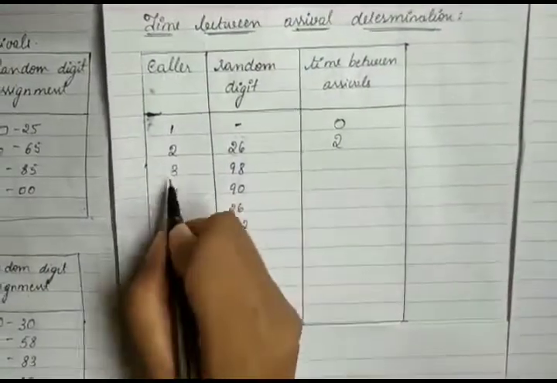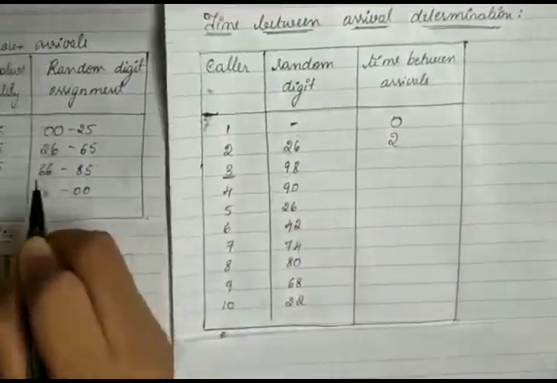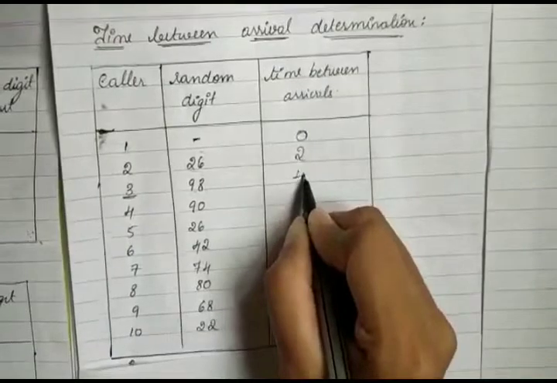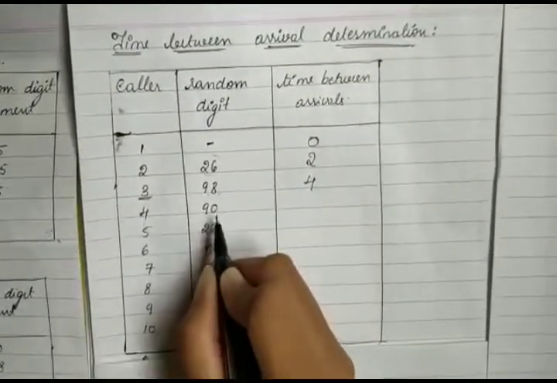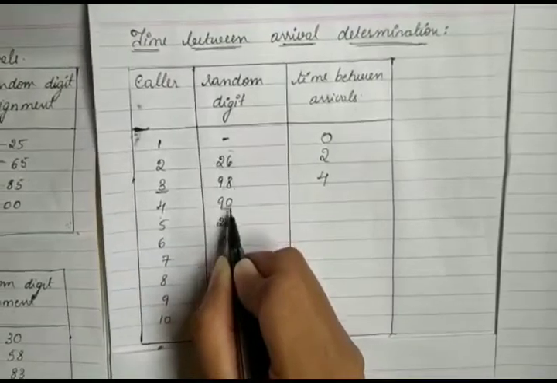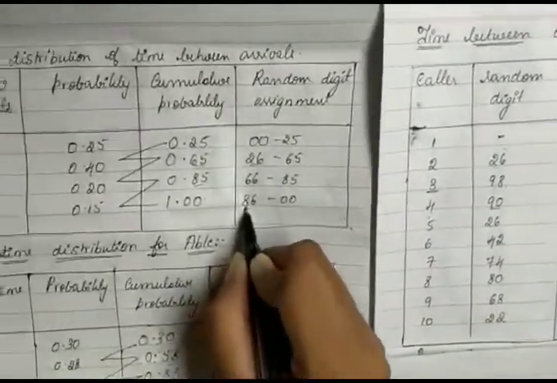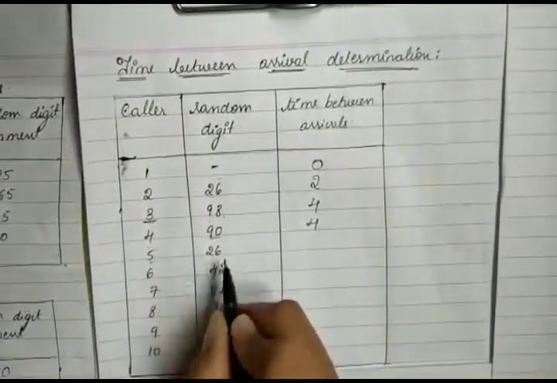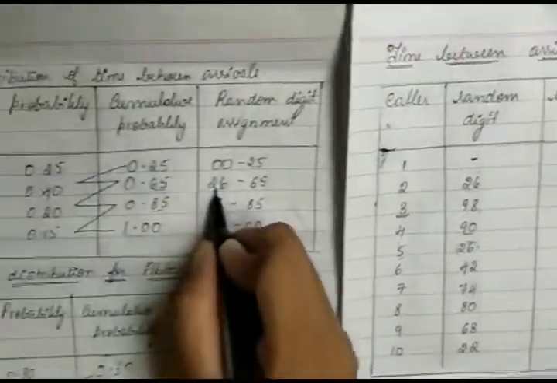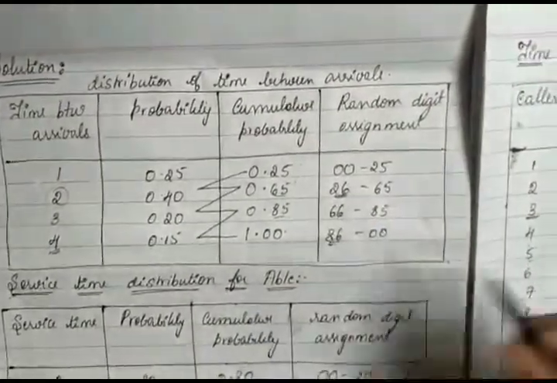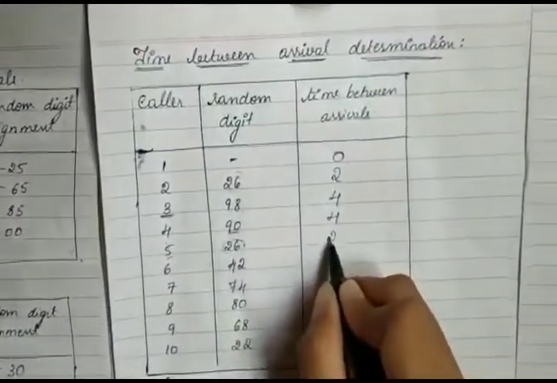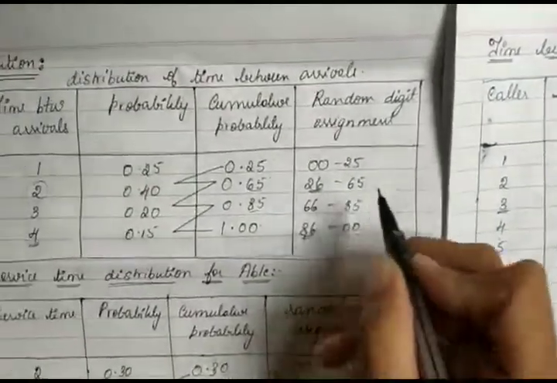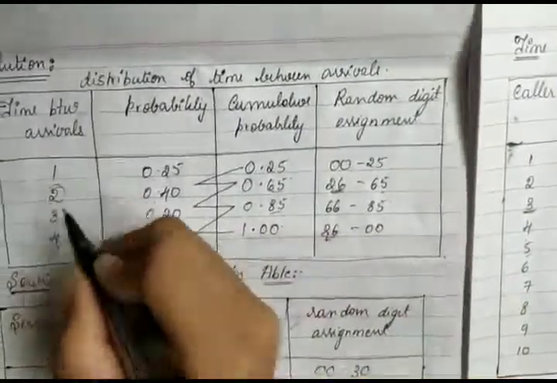For the third caller, the random digit 98 lies in the range with inter-arrival time 4. Similarly, for the fourth caller, 90 gives inter-arrival time 4. For the fifth, 26 gives 2. For the sixth, 42 again gives 2.